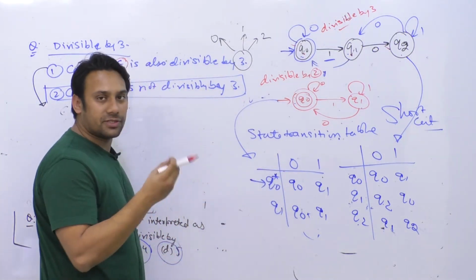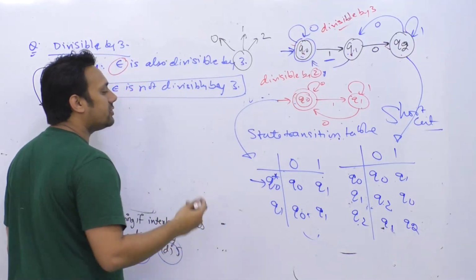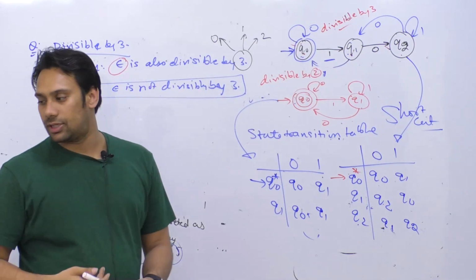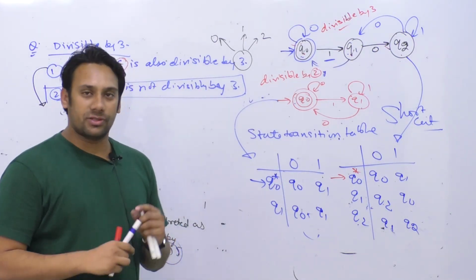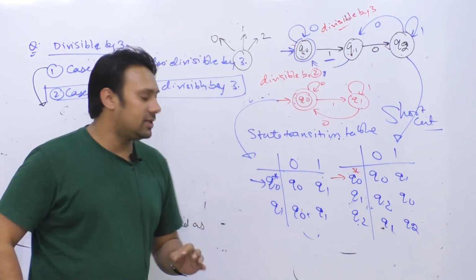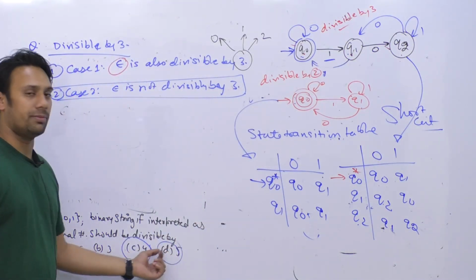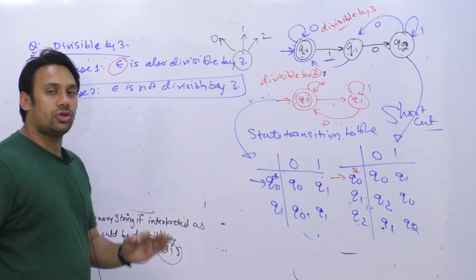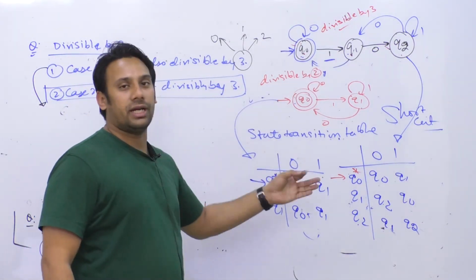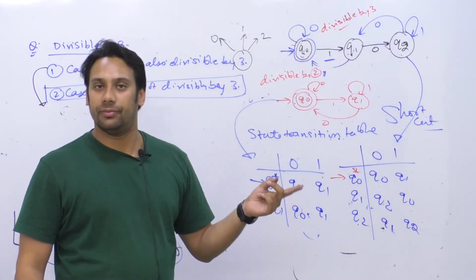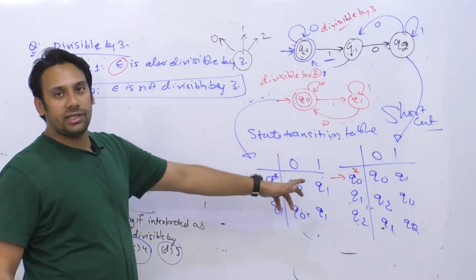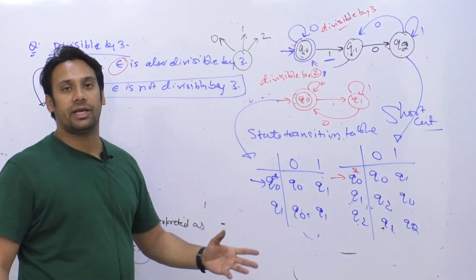For this specific problem, and only in the case when you are going to assume that even epsilon is divisible by the number. Again I'm repeating it: the shortcut is only valid in this case where you have to take a number, like 4, 5, any number. The shortcut is only valid if you are going to assume that epsilon is also divisible by that number, and it does not guarantee that you always get a minimal diagram.